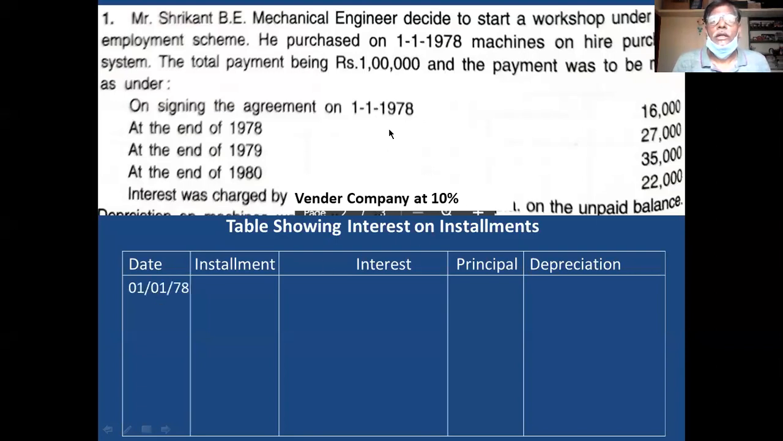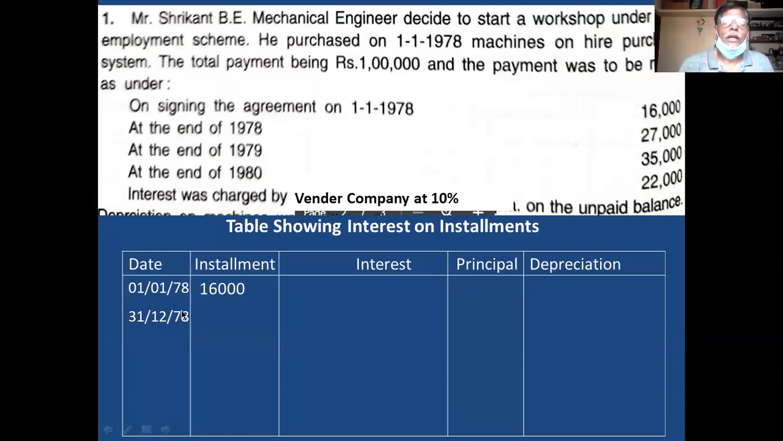1178, payment made is 16,000. That is called one installment. I take that as one installment. And this installment will not include interest. Remember this point. Whatever amount you pay on the agreement, that amount will not include interest, and you don't calculate interest on the amount paid on the date of signing the agreement or cash down. Okay.